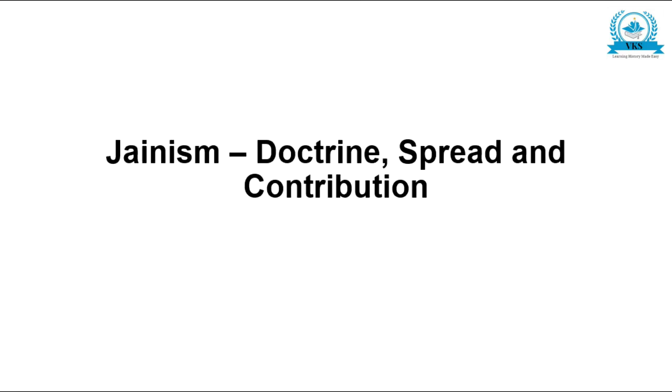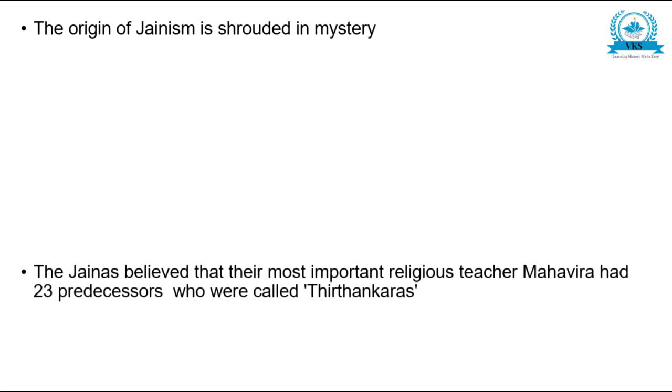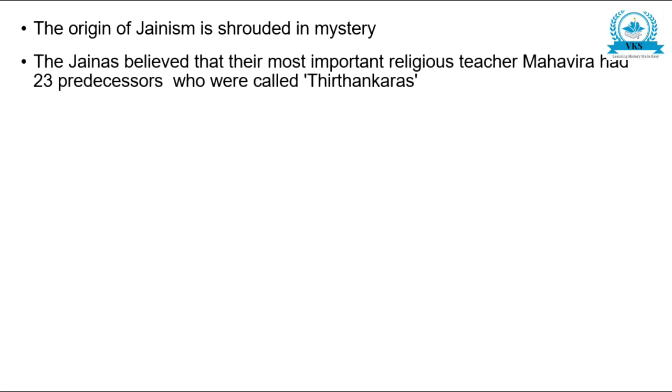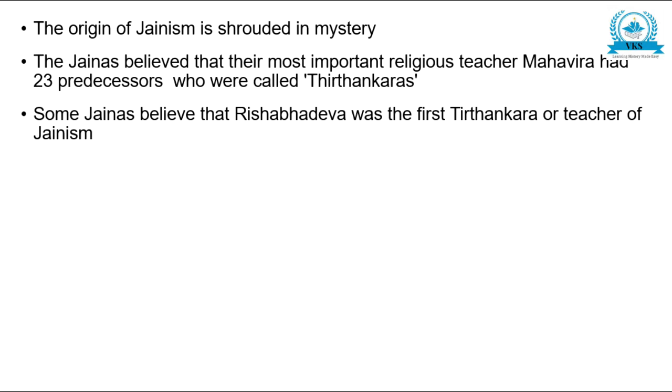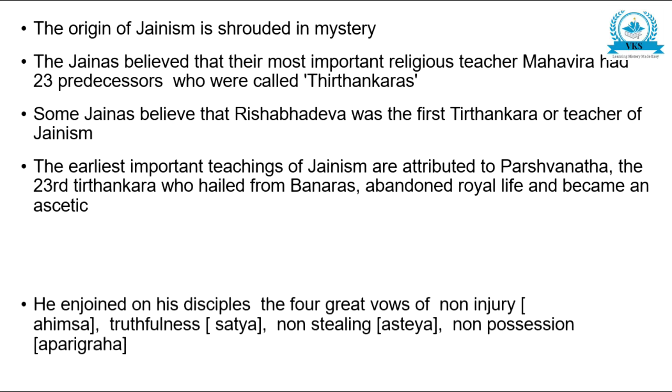Now let us see the points we have studied till now. The origin of Jainism is shrouded in mystery. The Jainas believed that their most important religious teacher Mahavira had 23 predecessors called Tirthankaras. Some Jainas believe that Rishabhadeva was the first Tirthankara. The earliest important teachings are attributed to Parshvanatha, the 23rd Tirthankara, who hailed from Benares, abandoned royal life and became an ascetic.